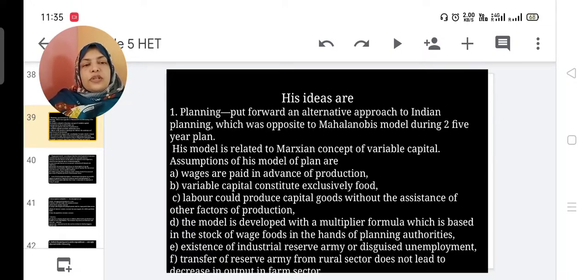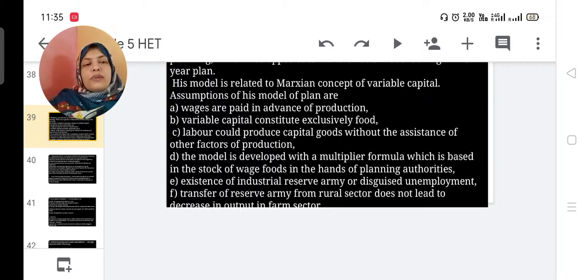Then transfer of reserve army from the rural sector does not lead to an increase in the output in the farm sector.